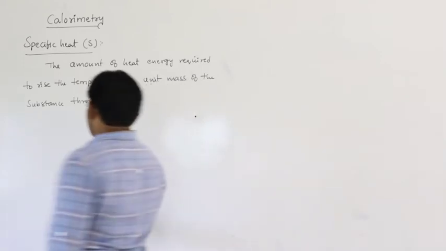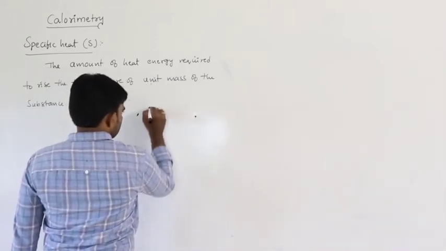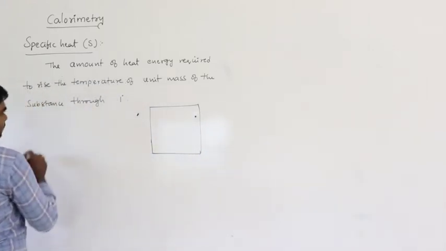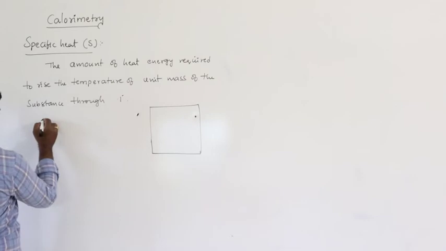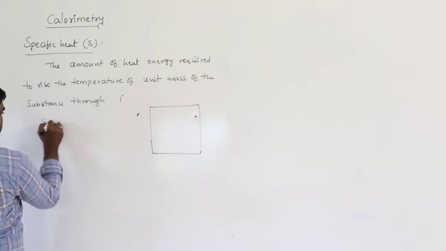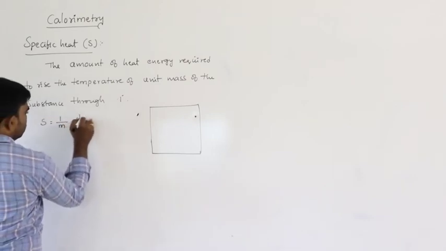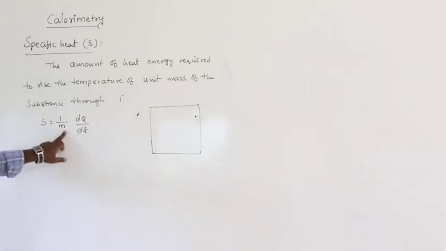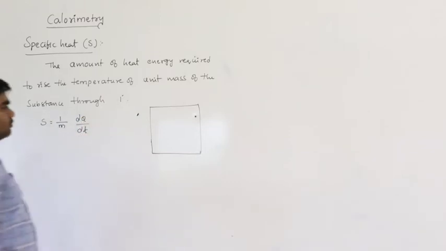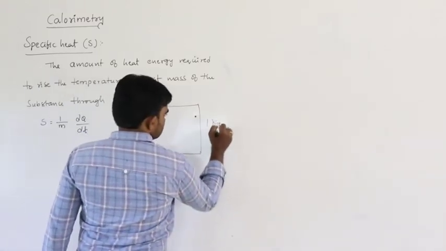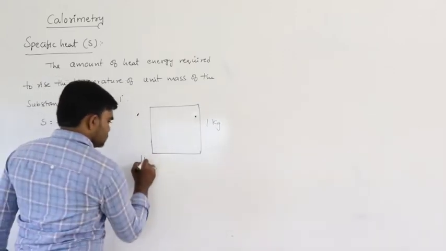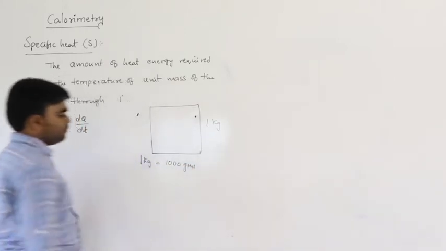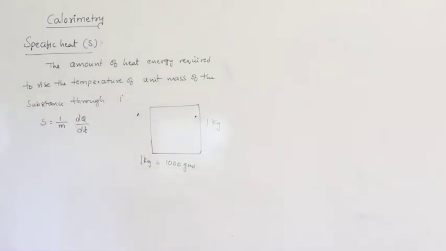For example, generally the specific heat formula is S equals 1 by m into dQ by dT. So for example, this is the mass of the substance, 1 kg. So 1 kg is equal to generally 1000 grams.